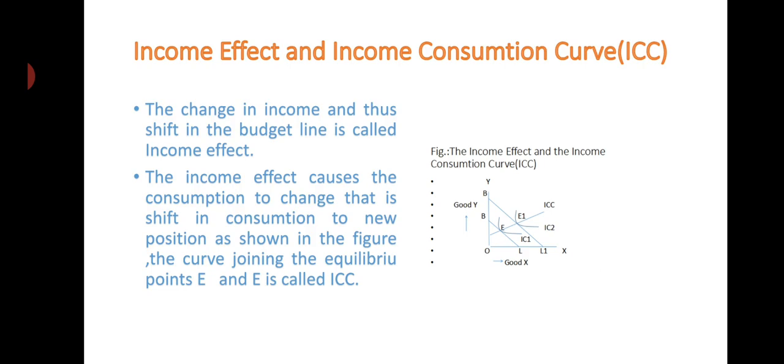The line that joins these two consumption points, E and E1, is called the ICC, that is the income consumption curve. The income consumption curve joins the two consumption equilibrium points. This is the result of the change in income on the consumer's equilibrium.